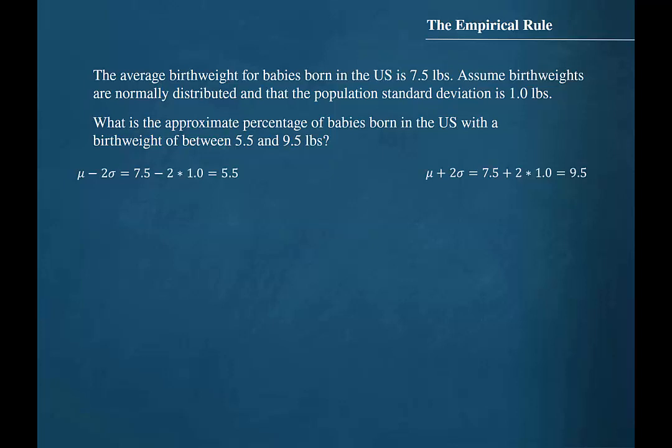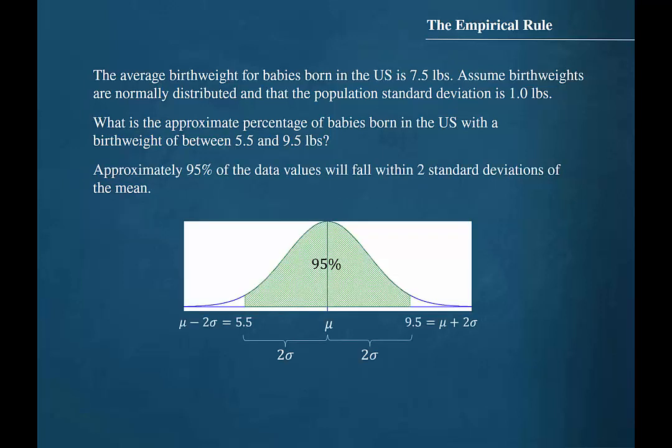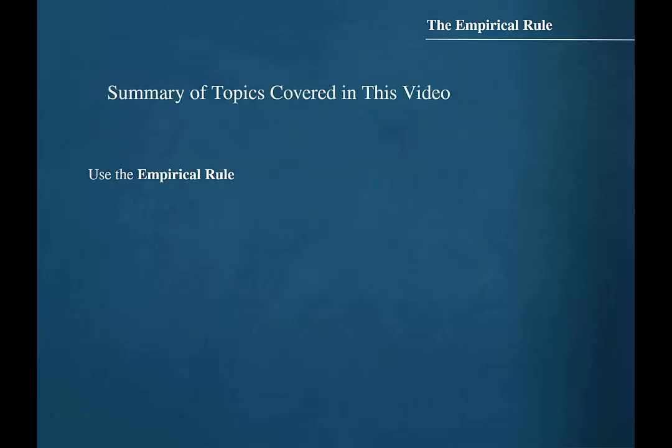Recall from the empirical rule that approximately 95% of the data values fall within two standard deviations of the mean. Since we have constructed an interval that is within two standard deviations of the mean for a bell-shaped distribution, we can use the empirical rule to conclude that the percentage of babies born in the U.S. with a birth weight between 5.5 and 9.5 pounds would be approximately 95%. In this video, we learned how to use the empirical rule.